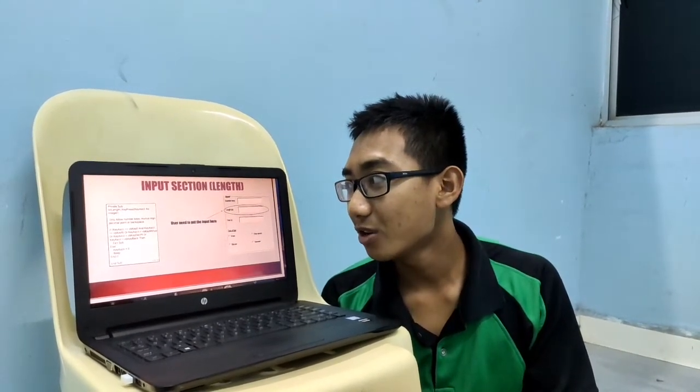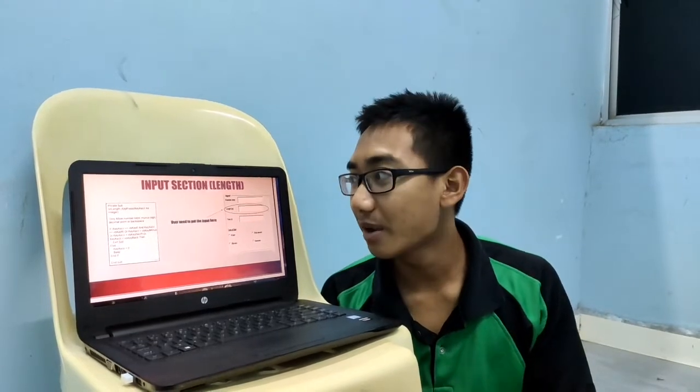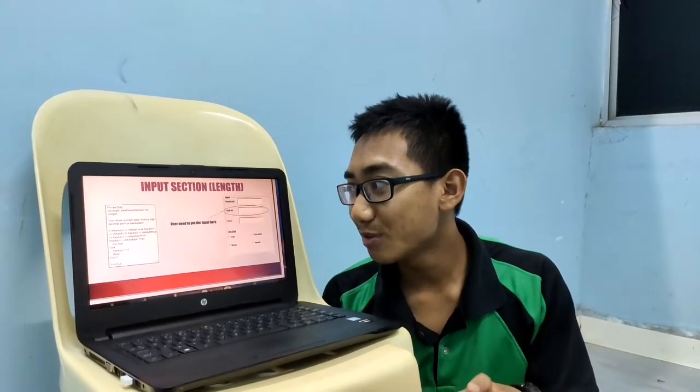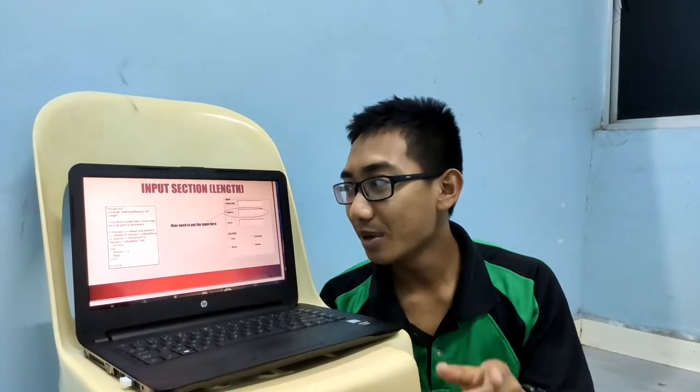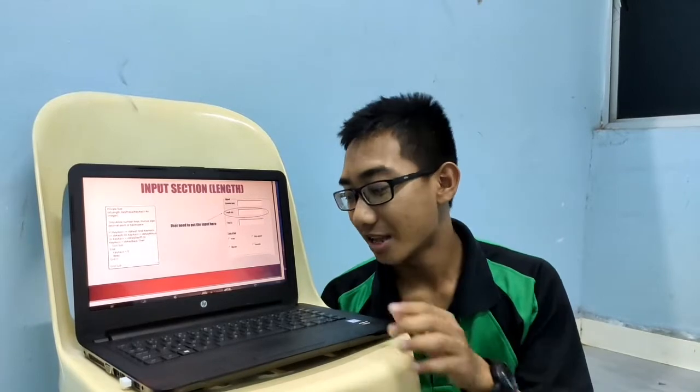If KeyAscii is greater than or equal to vbKey0 and KeyAscii is less than or equal to vbKey9, or KeyAscii equals vbKeyMinus, or KeyAscii equals vbKeyDecimal, or KeyAscii equals vbKeyBack, then Exit Sub. Or else KeyAscii becomes 0, End If and End Sub.